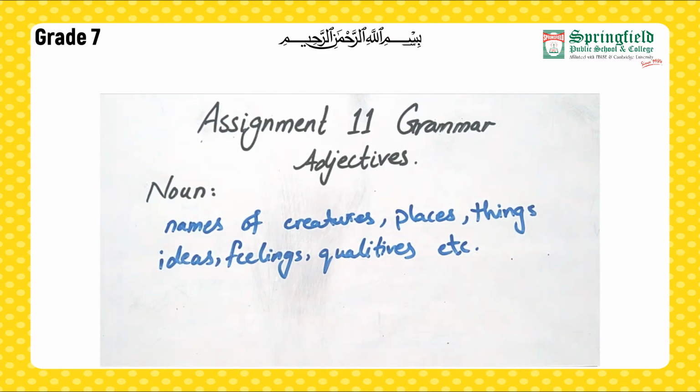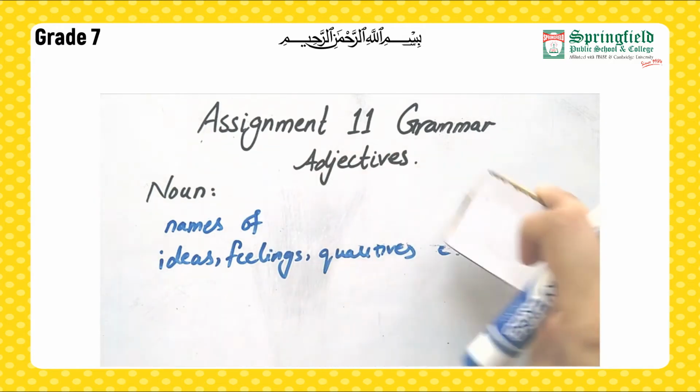Okay, noun, you must have heard of famously, noun is a name of person, place and thing, right? So basically nouns are the names of things or places or ideas or people, creatures and feelings, etc. Okay, so why are we discussing nouns although our topic is adjective? Because they are connected, right?